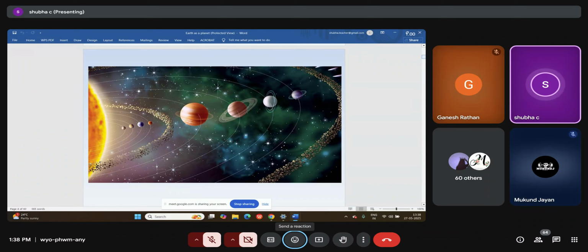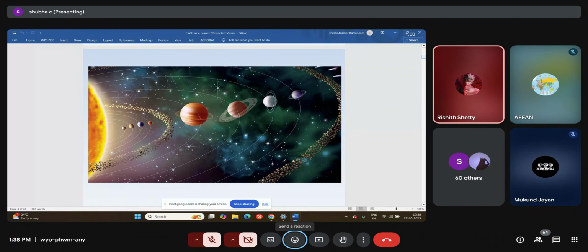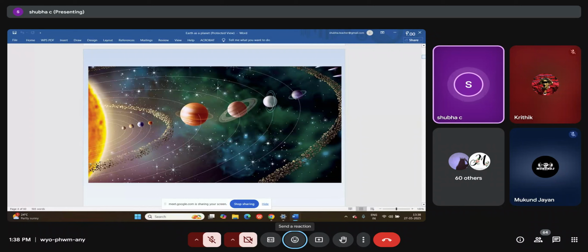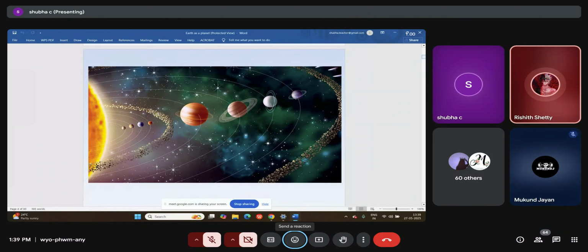And can you observe and tell me, in terms of size, what is the position of our planet? Fifth largest. Very true. Correct. Underline that. It is the third planet in the solar system and the fifth largest. Now, if you observe all the planets in the solar system, our Earth stands unique. Can you tell me how our Earth stands unique? Earth has life, others don't.